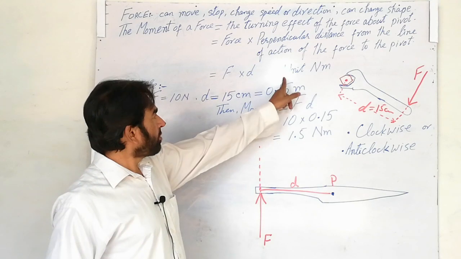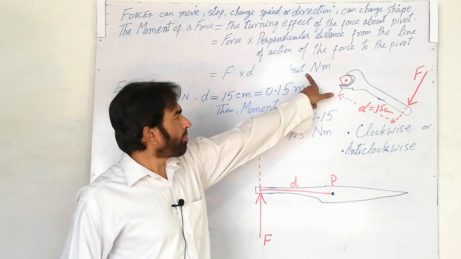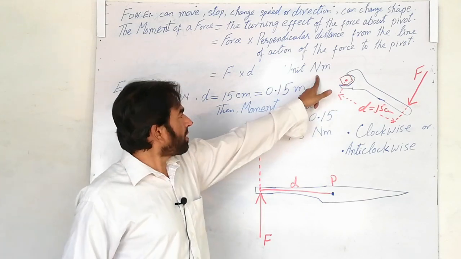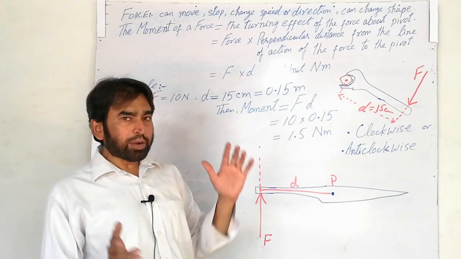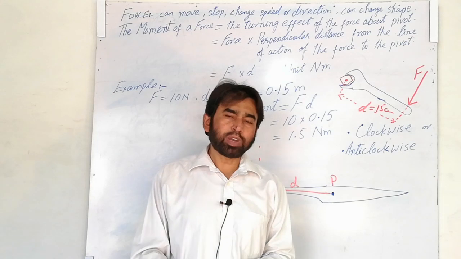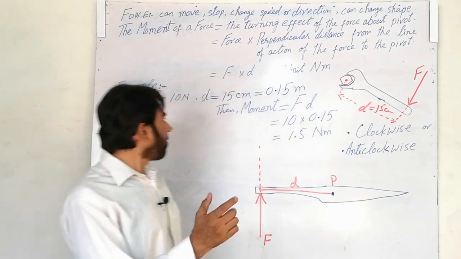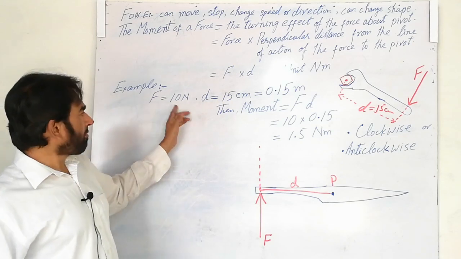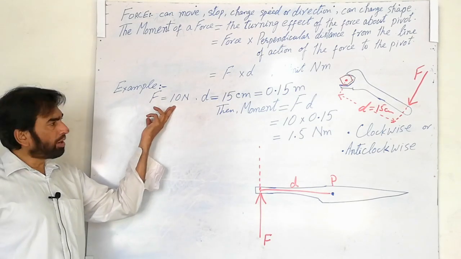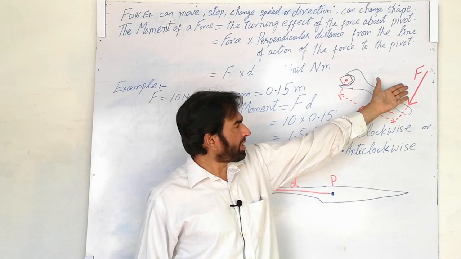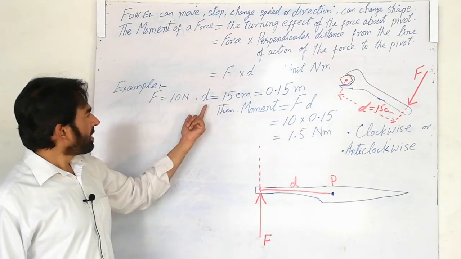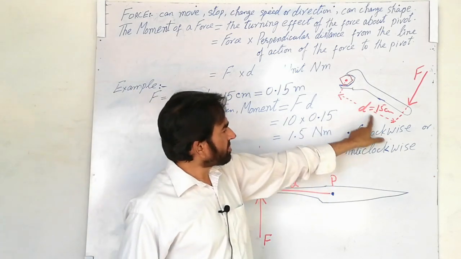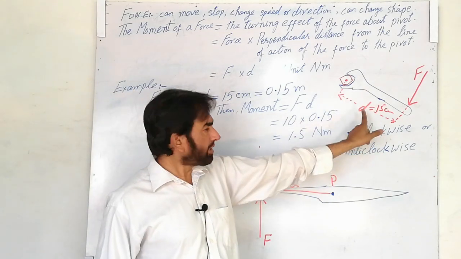Before the example, you must be aware that the unit of moment is Newton meter, not Newton per meter. It is Newton meter because force and distance are multiplying with each other. Now let us have another example. There is a force of 10 Newton applied on this spanner, and this distance, say, is 15 centimeter.